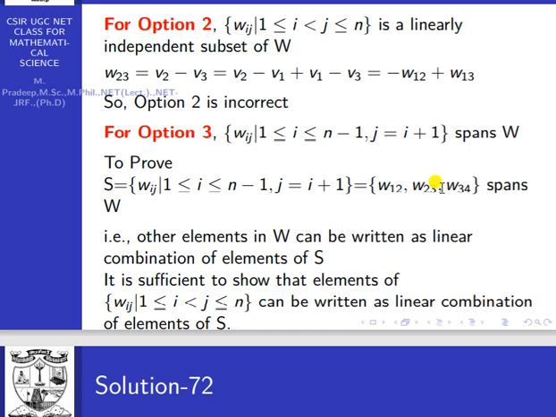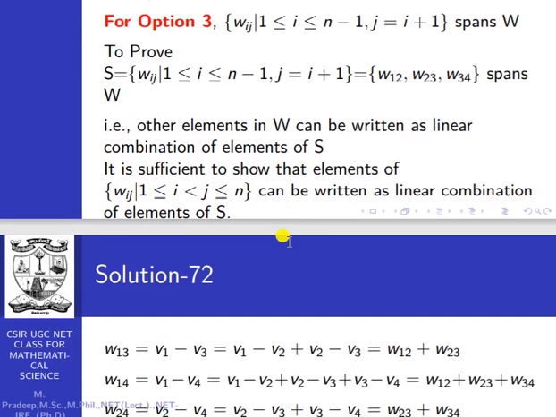I want to try to prove this set S spans W. Okay, so how to prove this set spans W? That means any other element in W can be written as a linear combination of elements of the set S. That means it spans W. If we say other elements of W can be written as a linear combination of the elements of set S, that means this set spans W.